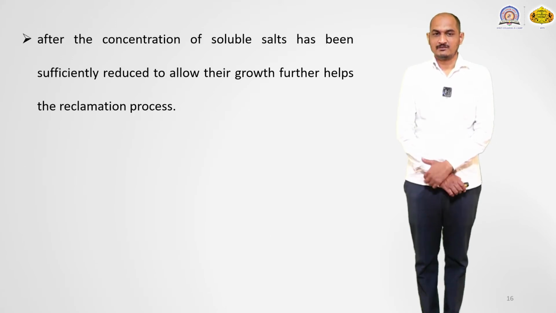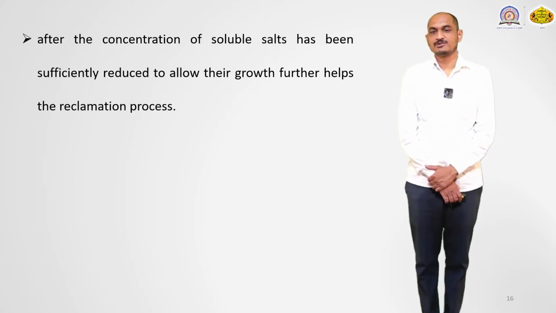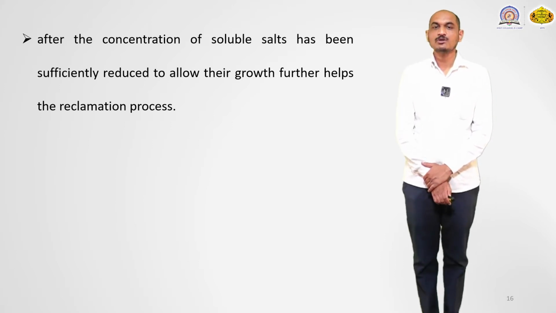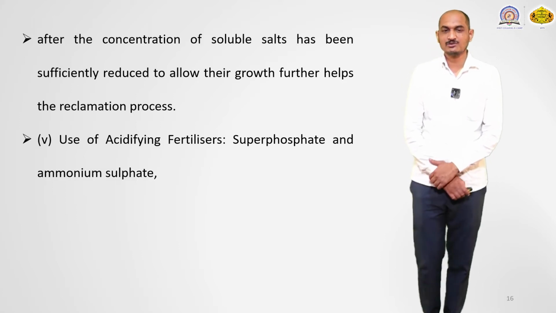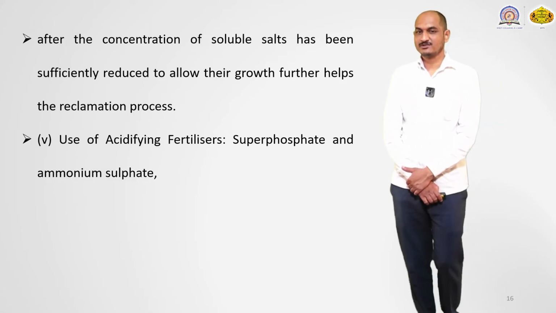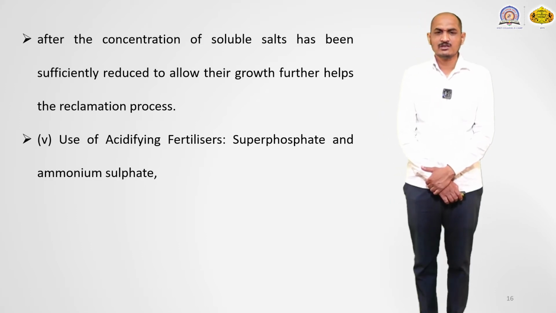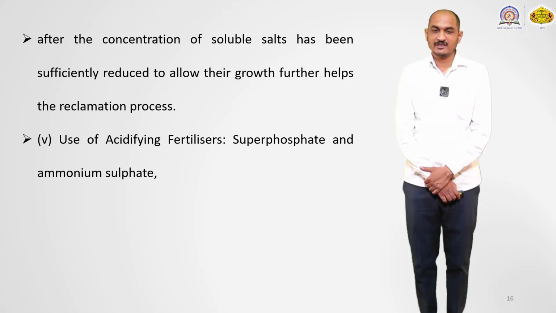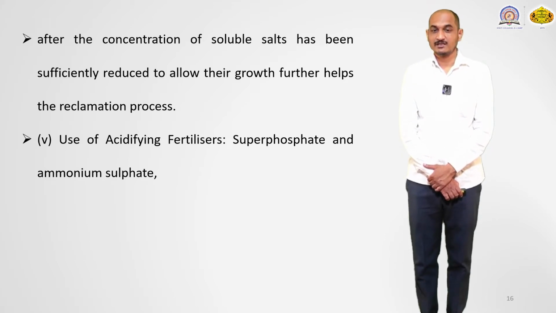After the concentration of the soluble salt has been sufficiently reduced to allow growth, further cropping helps the reclamation process. These are the different ways of reclamation of alkali soil. One more reclamation process is the use of acidifying fertilizers; artificially, we can reclaim the alkali soils.